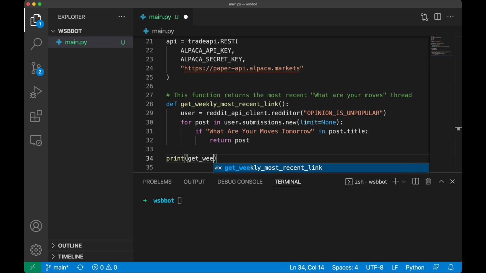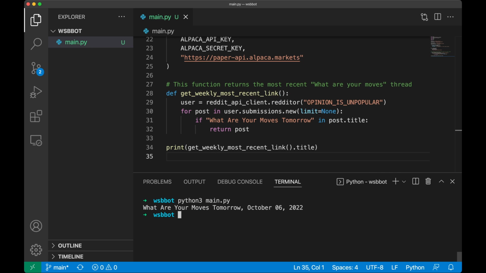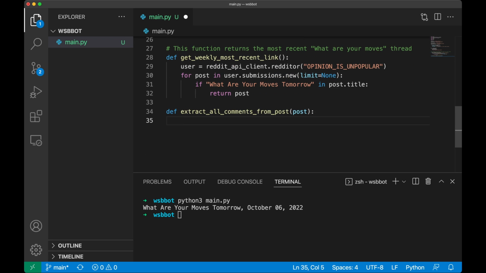Then we're going to test to make sure that this works, and it looks like it did. We don't really care that much about the post title; we really just care about the comments. So we're going to create another method here called extract all comments from post, and we're going to pass in the most recent post, which is returned from the function we defined earlier.